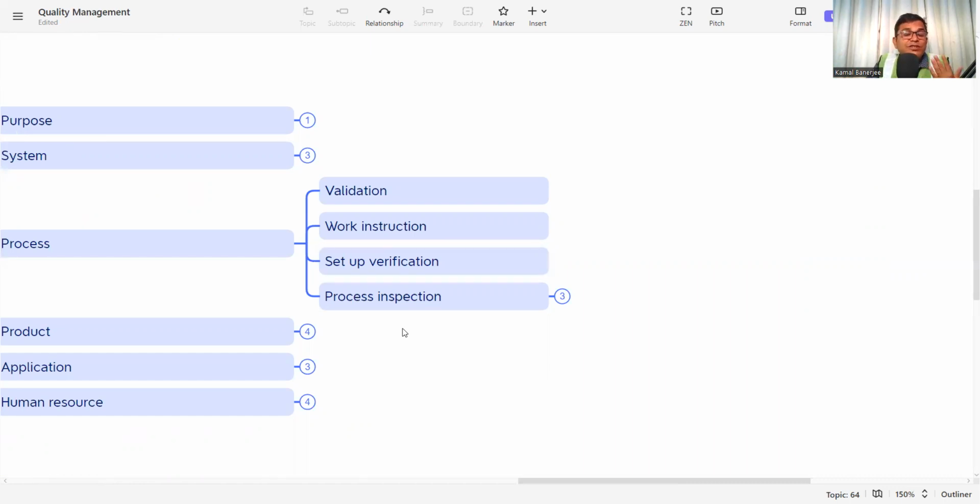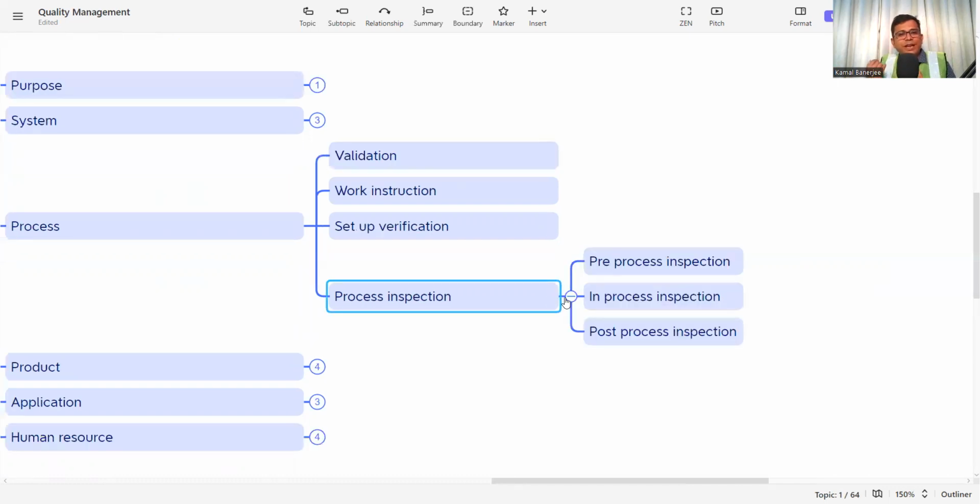Then the process inspection. You validate your process, you have given the work instruction and you have set the verification. Now you have to inspect whether the process is verified, what process is followed, and whether the setup verification or the standard is followed or not. That you need to check in the process inspection. And there are three types of inspection: pre-process inspection, in-process inspection, and post-process inspection. What is pre-process inspection?